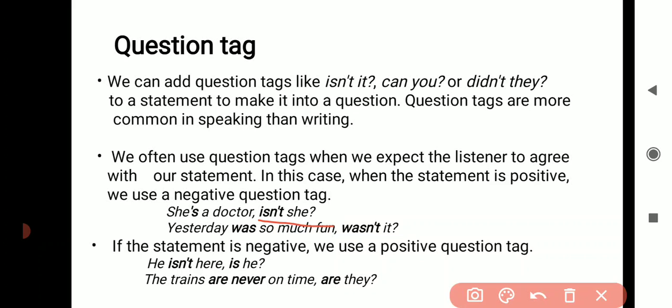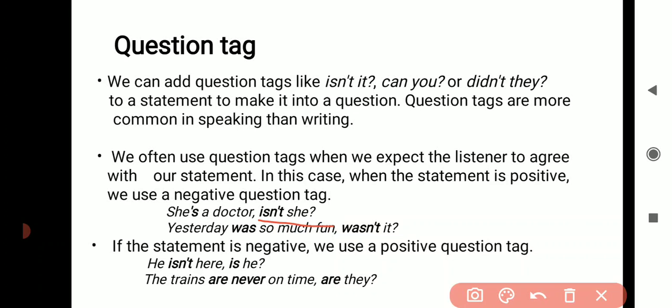And if there are no helping verbs or modals in the sentence, then we need to see which tense the sentence is in. If it is written in present tense, then we need to use do or does. And if it is past tense, we need to use did. So these are certain rules.